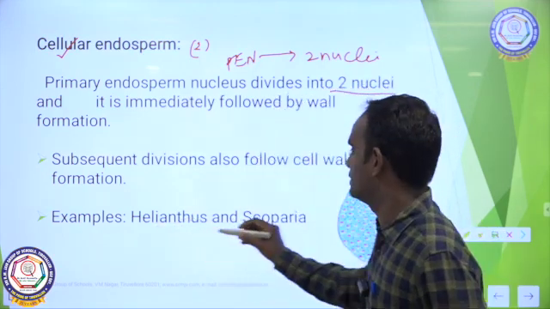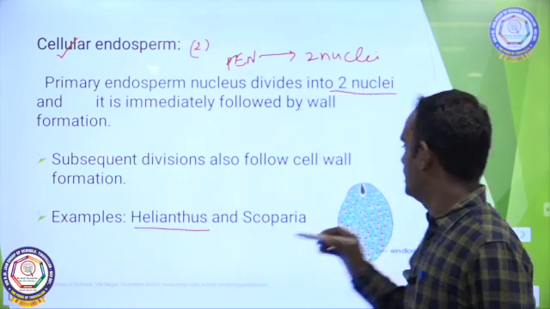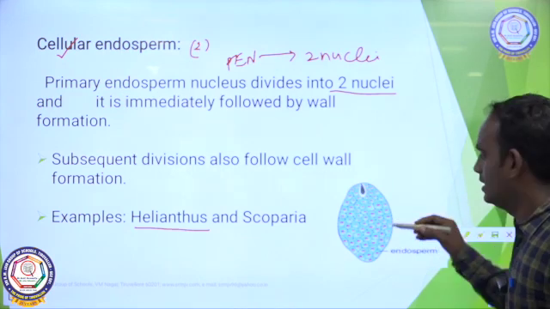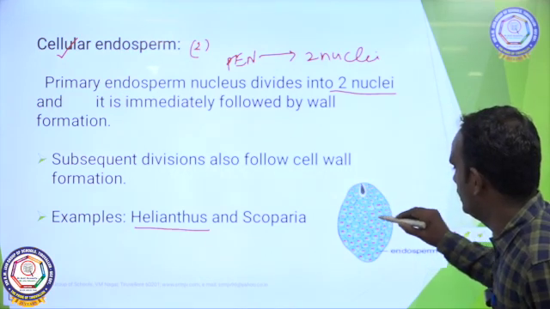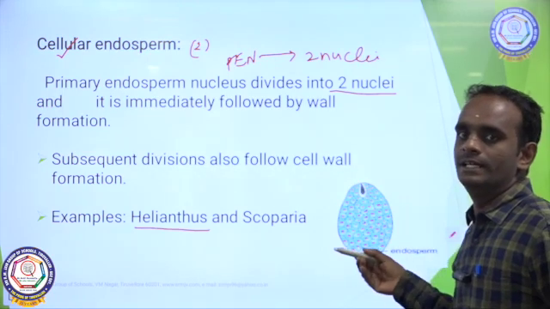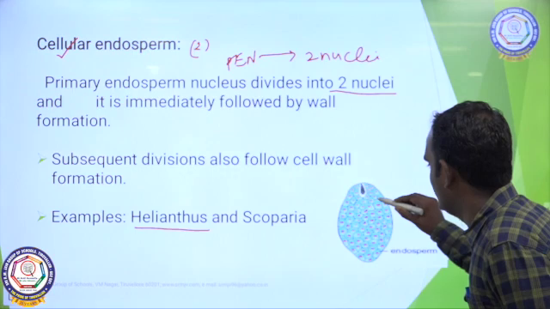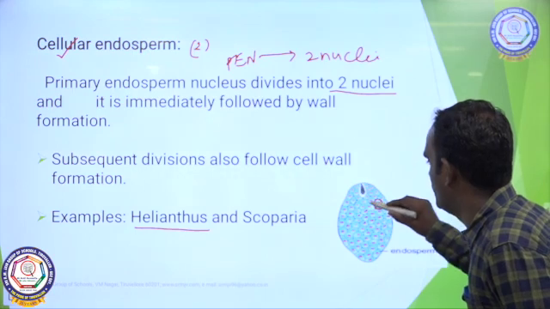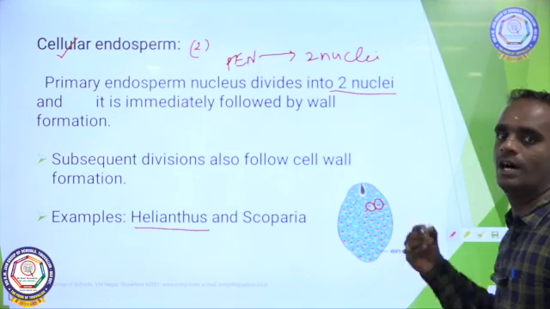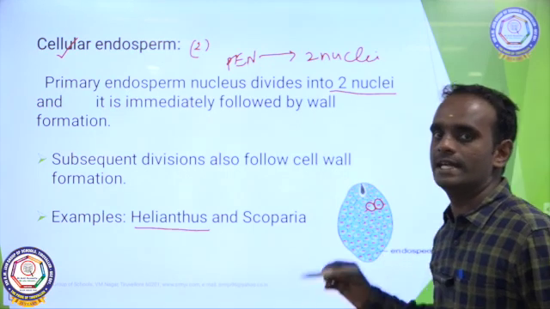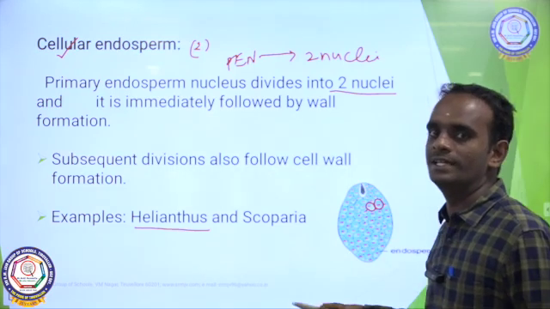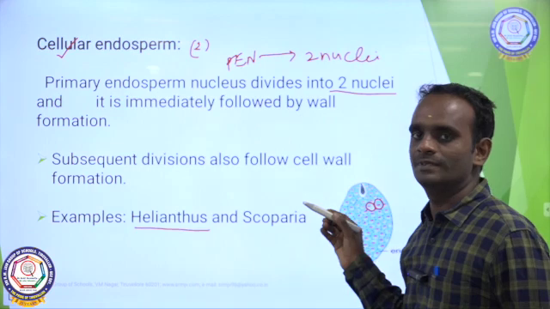Example is Helianthus. See here, this is the structure of the endosperm. Each nucleus divides mitotically, and subsequently cell wall formation takes place. Both karyokinesis and cytokinesis take place. Such type of endosperm is said to be cellular endosperm. Clear?